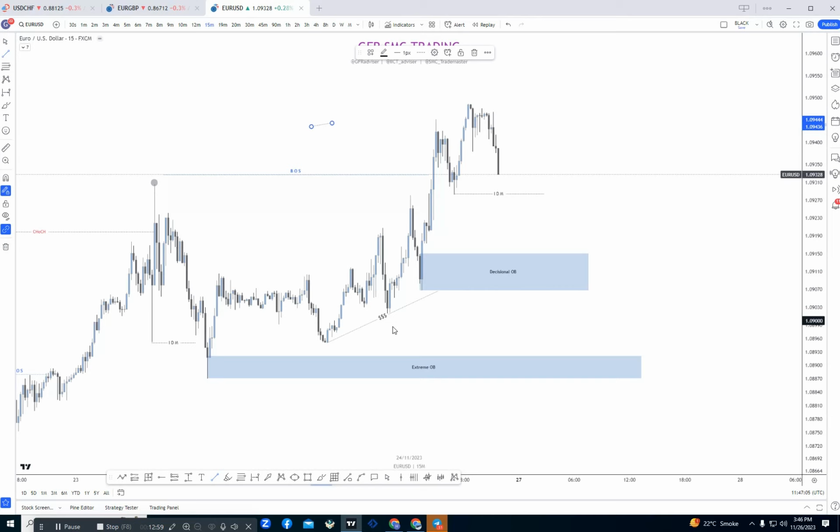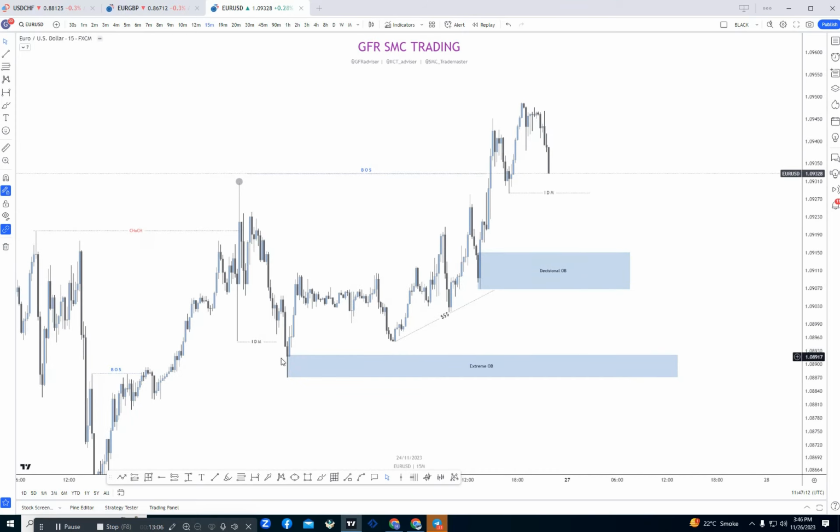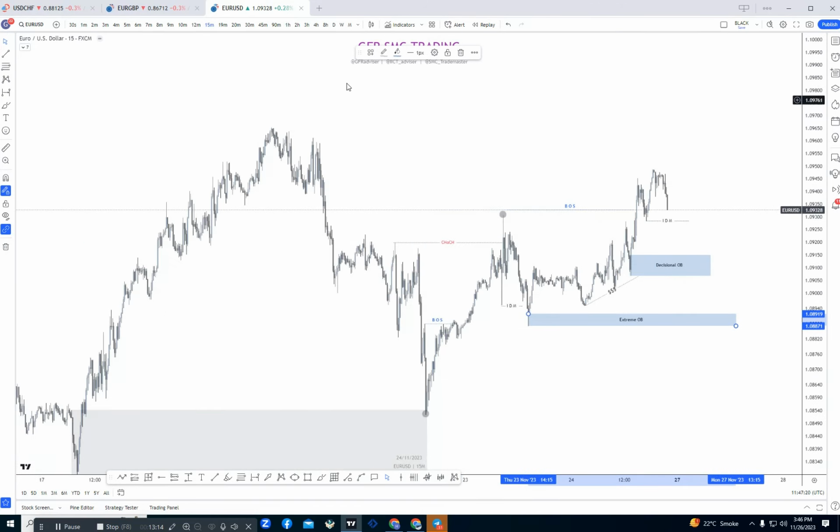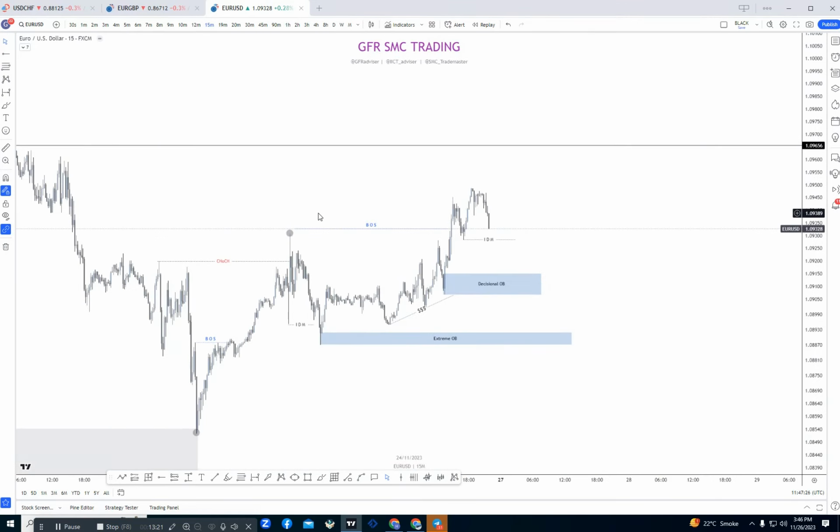So I will personally wait for our extreme POI to be tapped, and then I will wait for market to give some reaction, and after LTF confirmation I can simply buy from that area, and our target will be 15-minute last high, which will be at that point. So now I will simply switch into next pair.